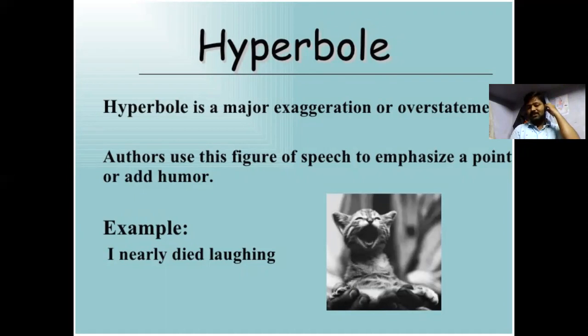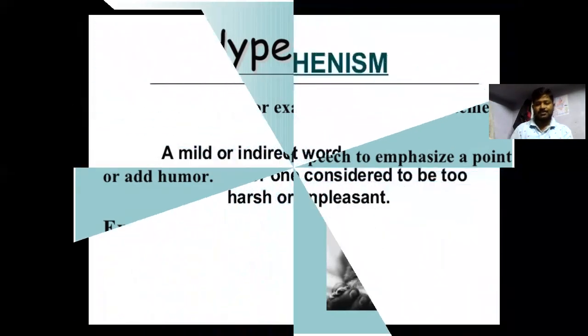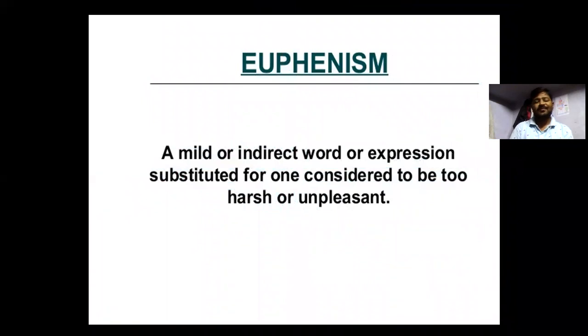Hyperbole is a major exaggeration or overstatement. Authors use this figure of speech to emphasize a point or add humor. For example, I nearly died of laughing. That doesn't mean he is going to die, but that he nearly died from laughing. So this is what hyperbole is. Euphemism: a mild or indirect word or expression substituted for one considered to be harsh or unpleasant.